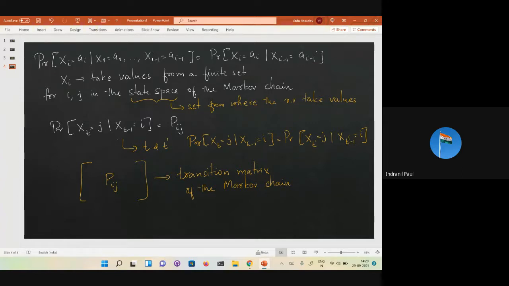So instead of writing xt equal to j given xt minus 1 equal to I, I'll denote it as Pij. Typically, you would have to parameterize it with t as well, but because of the assumption that it does not depend on t, we can think of it as one matrix, which is the transition matrix of this Markov chain. Okay. Any other questions?